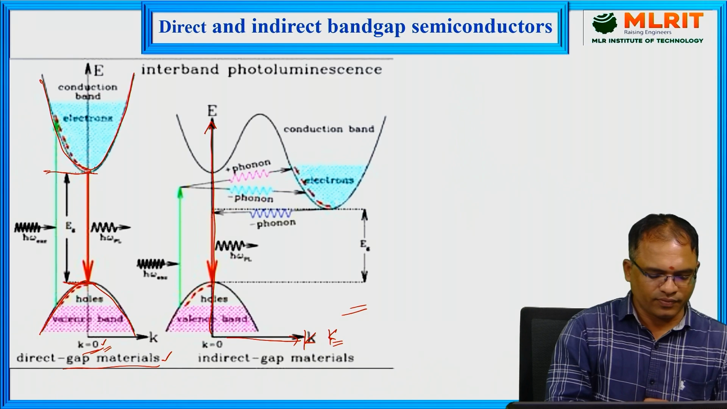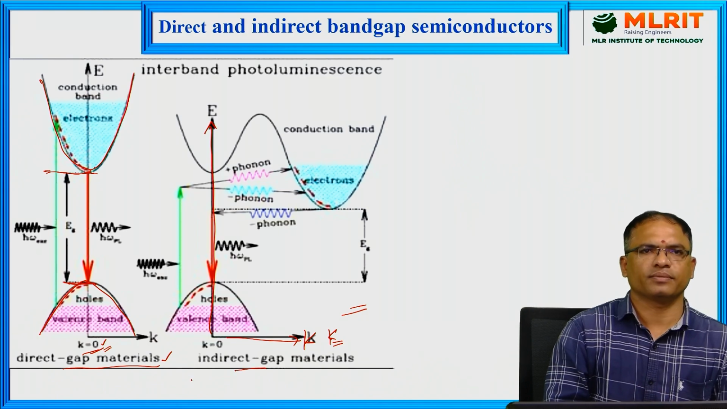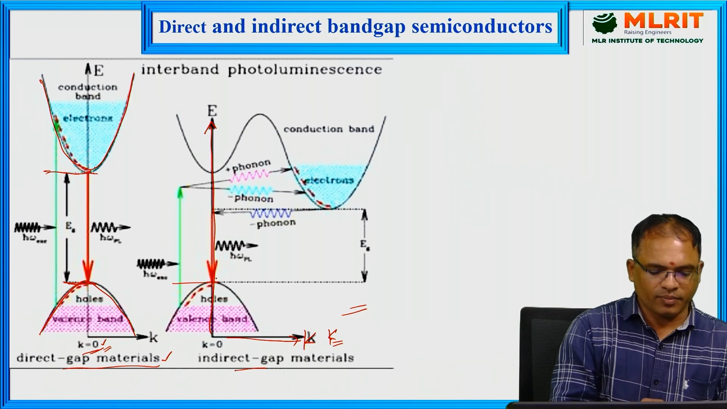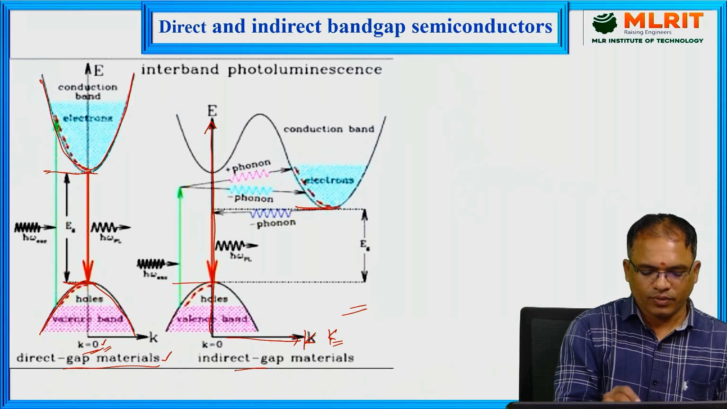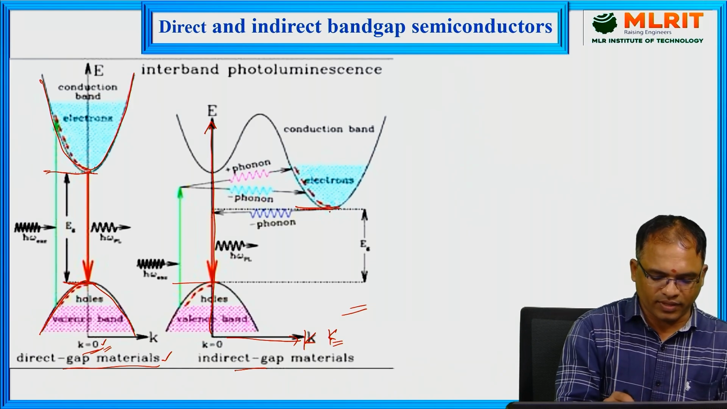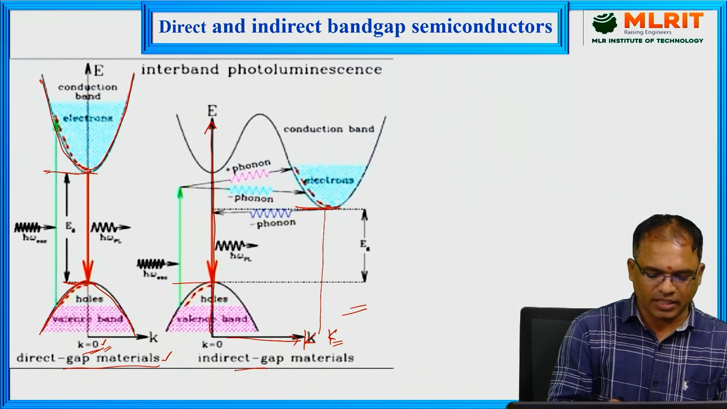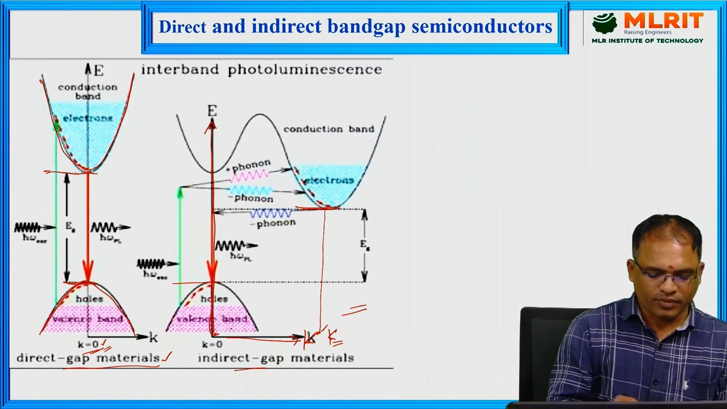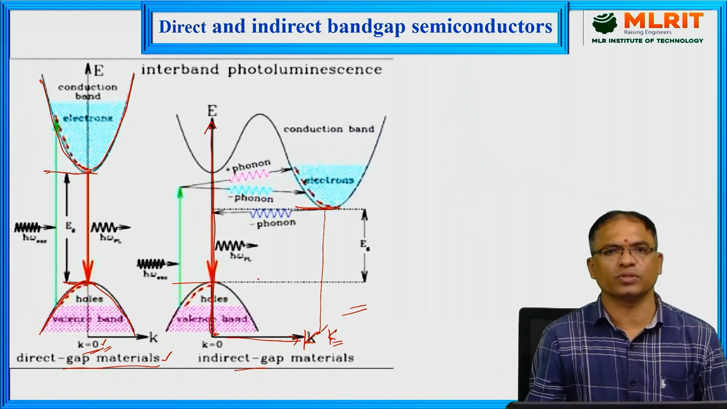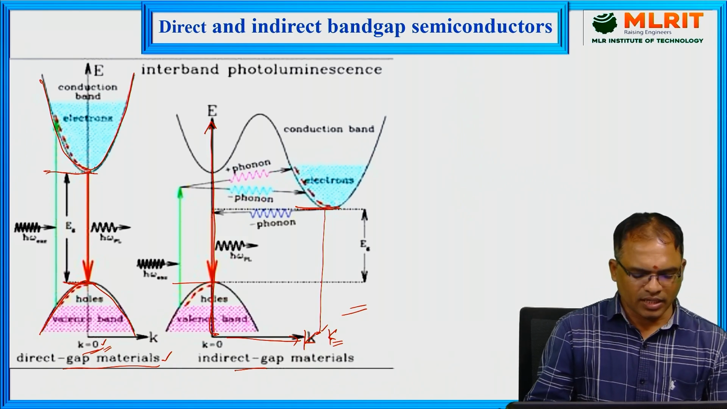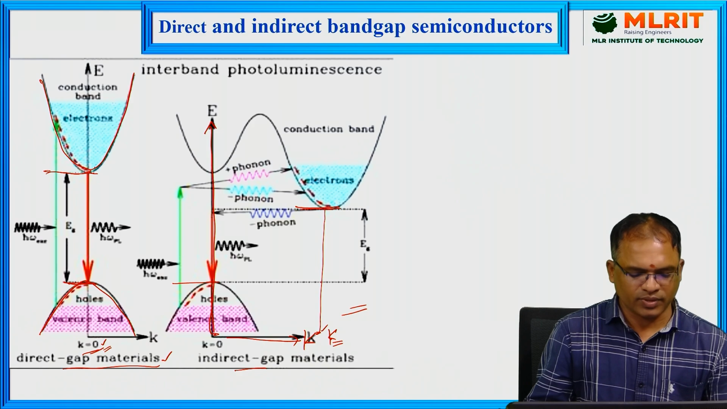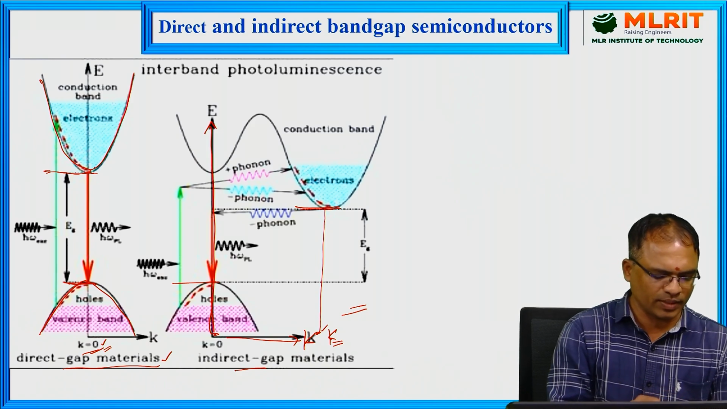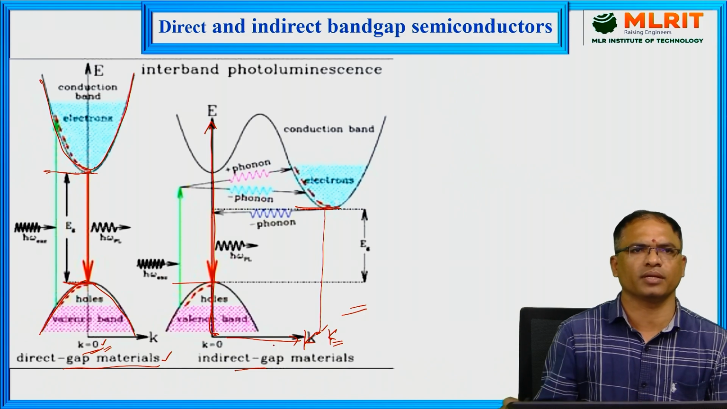Whereas in the case of indirect bandgap semiconductors, on the right side diagram, top of the valency band is this one and the bottom of the conduction band is this one. So both are occurring at different values of K. Bottom of the conduction band is occurring at this value of K, and the top of the valency band is occurring at this value of K. If this is the case, then those semiconductors are called indirect bandgap semiconductors. So that is the basic definition and difference between the two types, direct bandgap and indirect bandgap semiconductors.